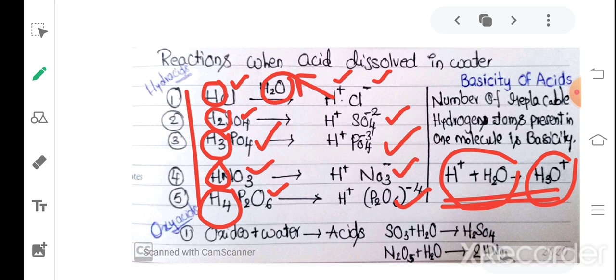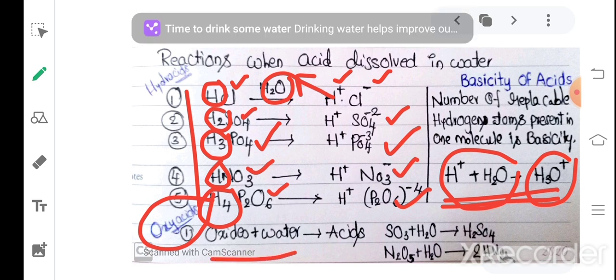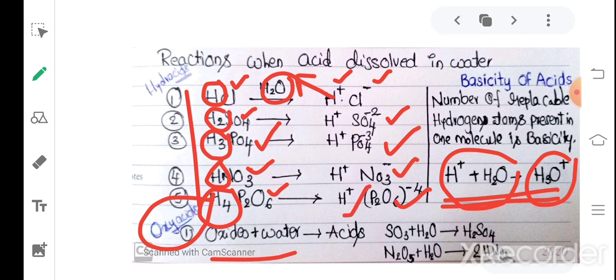Next, coming to the oxyacids. That is oxides with water. Oxides react with water and produce the corresponding acids. Suppose I take SO3, sulfur trioxide, reacting with water, H2O, it produces H2SO4, sulfuric acid.